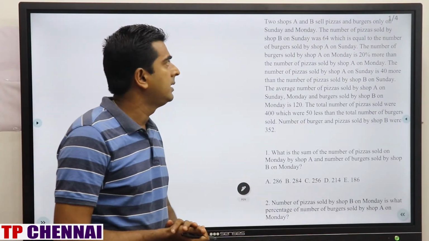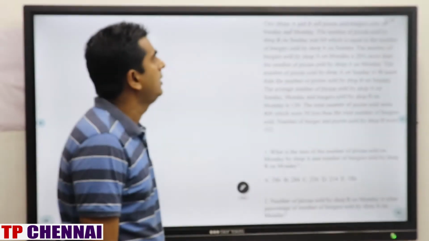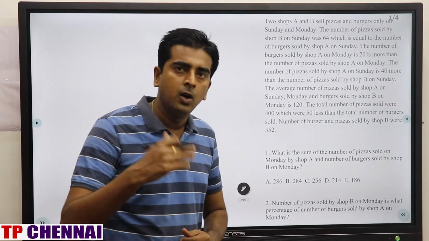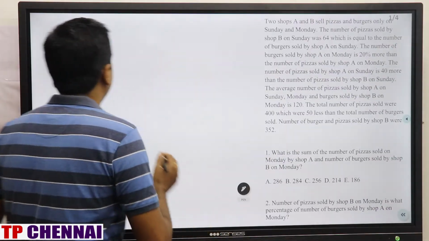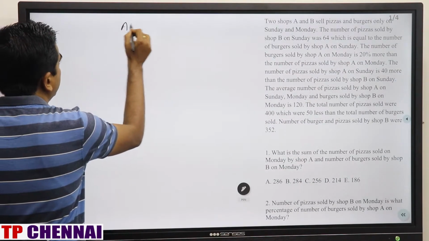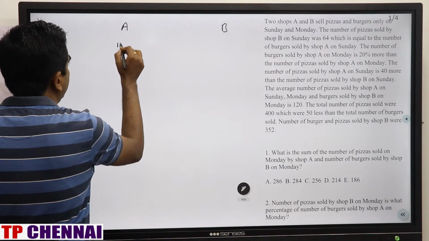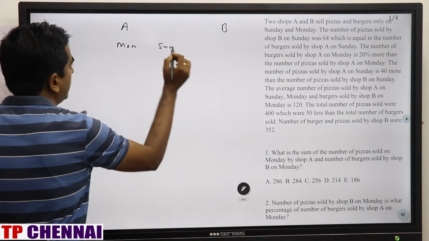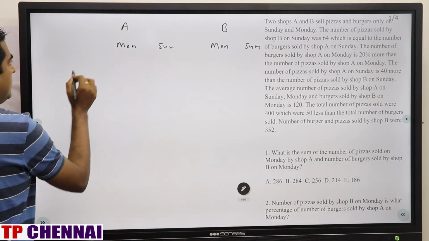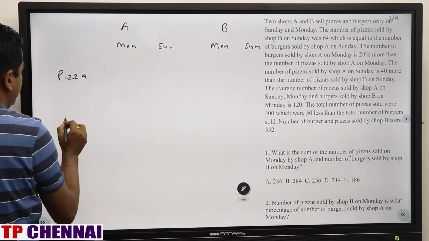It was based upon pizzas and burgers. Two shops A and B sell pizza and burger only on Sunday and Monday. Both of them were selling burgers and pizza on both the days. Based upon that, I will just draw this. A is there, B is there. I am writing Monday, then Sunday, here Monday, and then Sunday. In short, two shops are there, A and B.